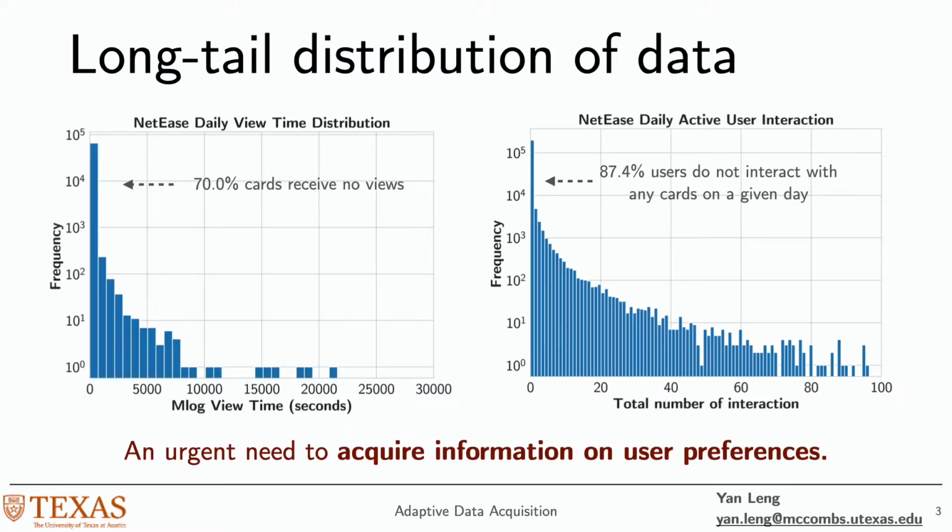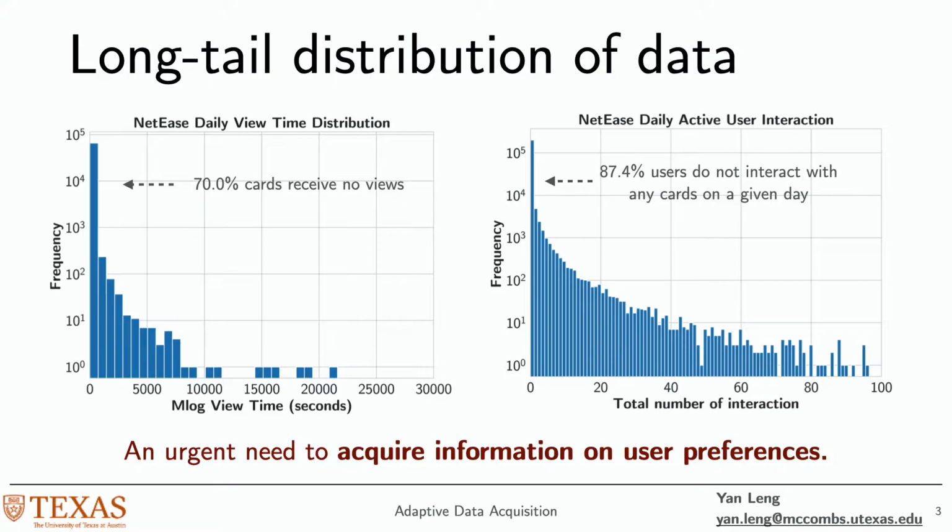First, the distribution of interaction data on these platforms typically follows a long-tail distribution, similar to other digital platforms. Here is the data collected on the NetEase platform. This is one of the largest music streaming companies in China. On the left-hand side, we see the histogram of view time for a month on the NetEase platform. About 70% of the cards receive no views. On the right-hand side, we see the histogram of the total number of interactions for every user on a given day. And more than 87% of users do not interact with any card.